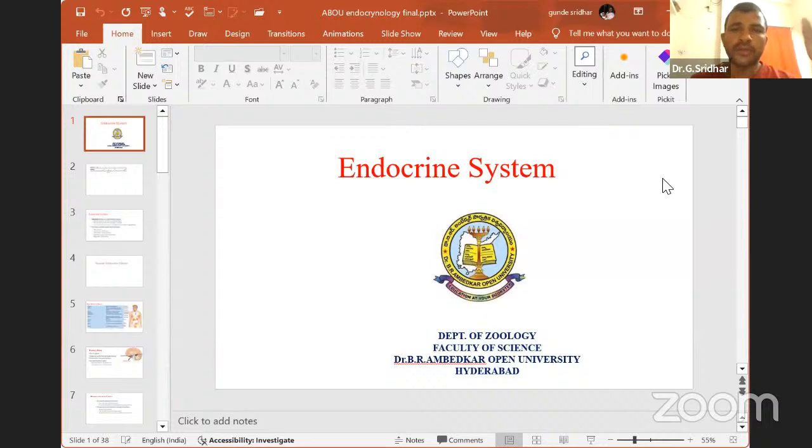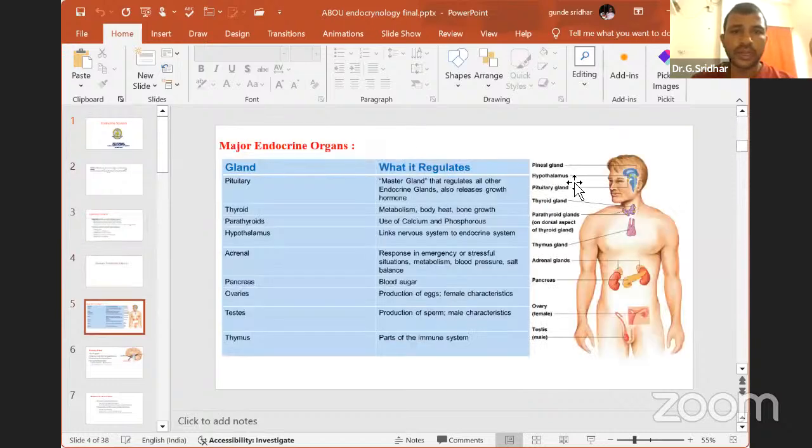Then if you go down, we will find the pancreas. Yes, we also call it the pancreas. You can see the diagram I have shown here. In this diagram, you are seeing the head region, that is the pituitary gland; the neck region, thyroid and parathyroid gland; then in the mediastinum cavity, above or beside your heart, we find the thymus gland. Then the yellow colored gland is the pancreas.